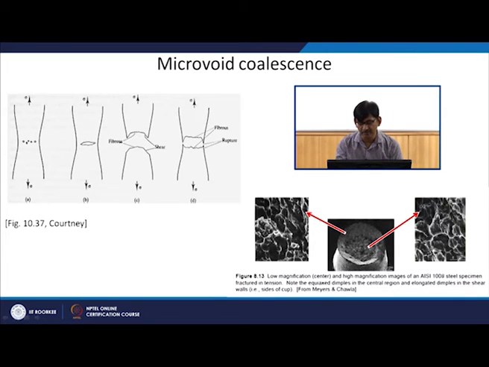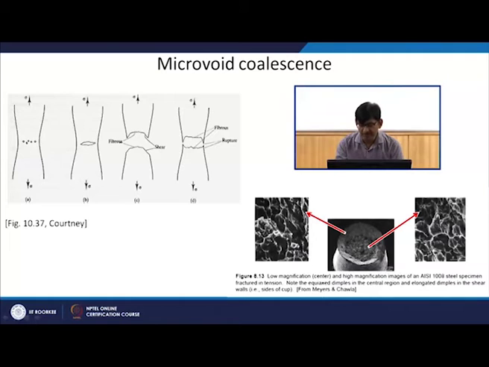So, what will happen if it is able to deform, my matrix will try to separate from the precipitate because it is able to deform, whereas the precipitate is not deforming, it is kind of a solid, inflexible precipitate within the grain. So, what will happen now, you have initiated voids at the interface, okay, and initially these voids